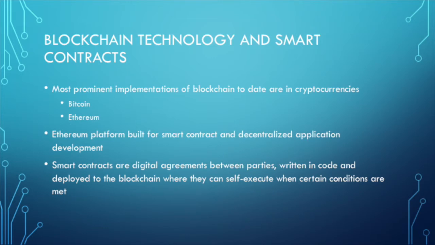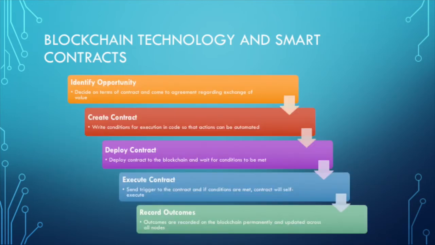As a result, it could in theory be used to automatically and reliably carry out any transaction involving trust, security, or permanence. One way to do this is through the use of smart contracts, which are digital agreements between transacting parties, written using computer code and programmed to self-execute when certain conditions are met. These can be integrated onto a blockchain platform like Ethereum to provide the verification and integrity necessary for such an automated system to work. Here's a summary of how smart contracts work.